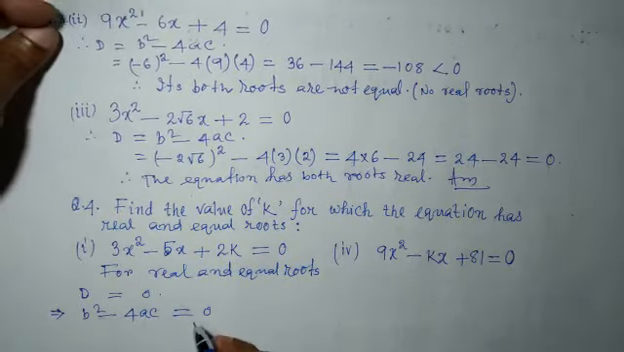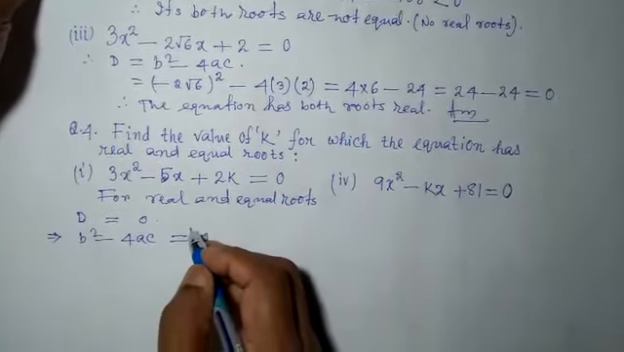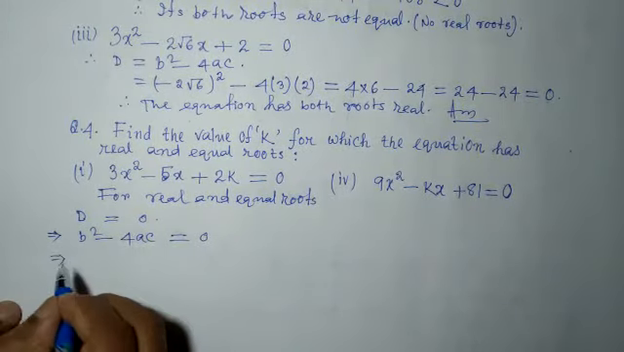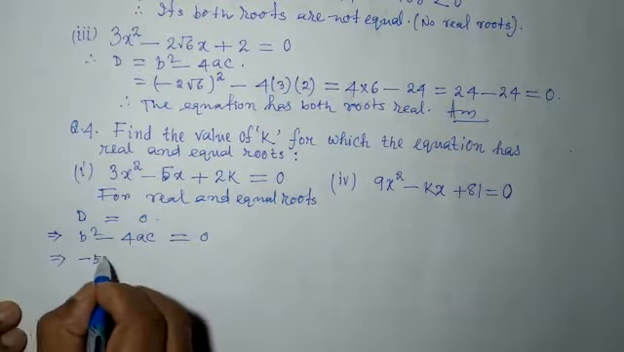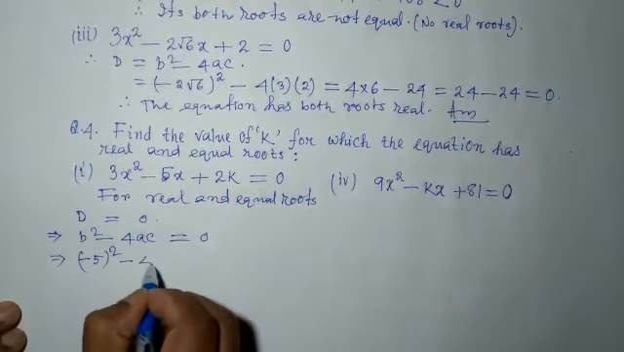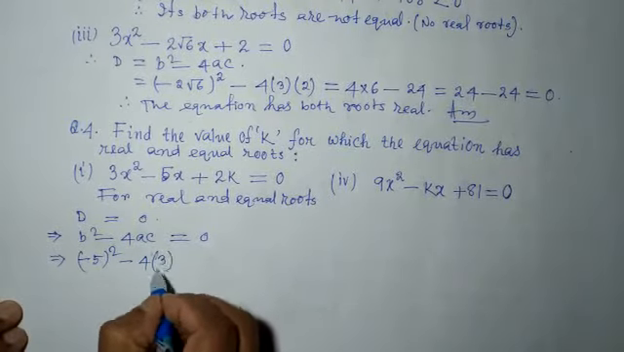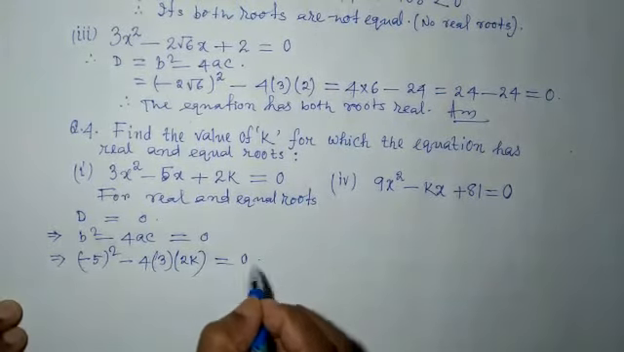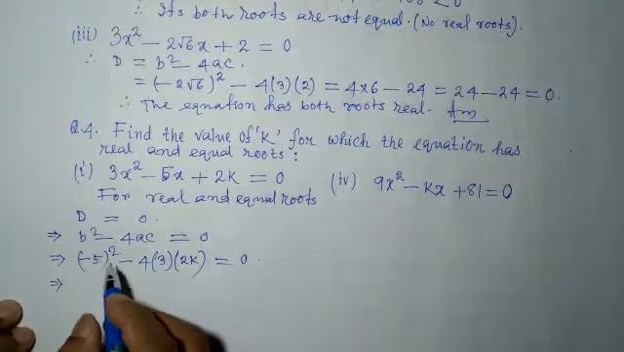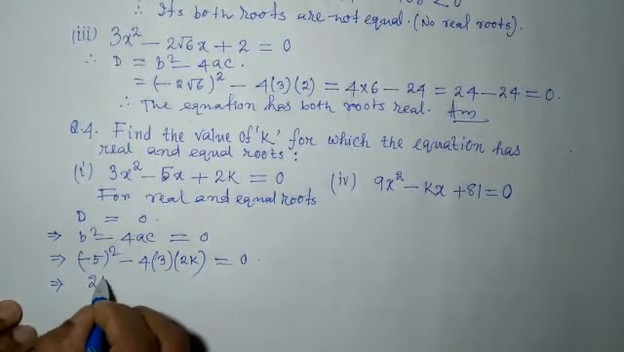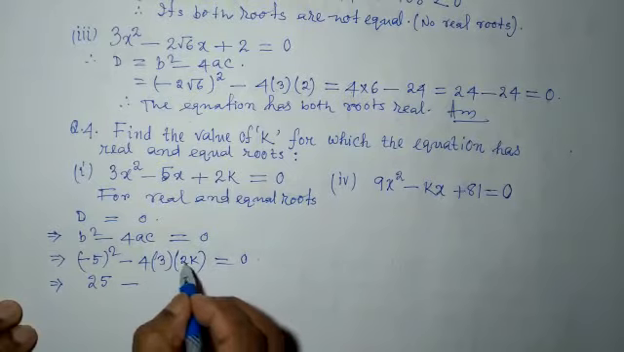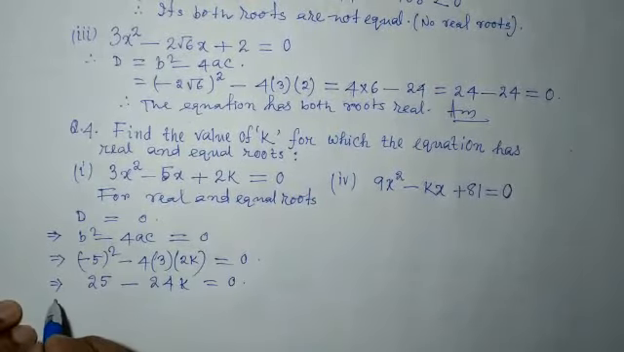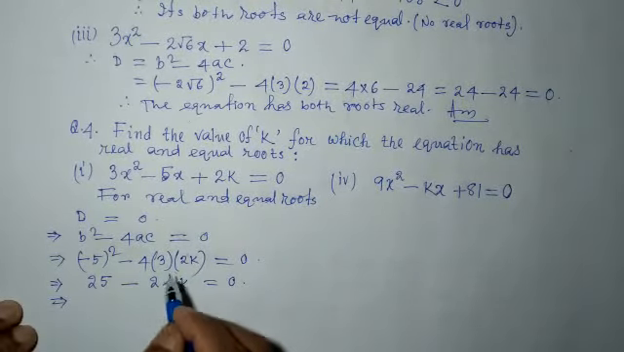Then calculate b square minus 4ac. So here, what is b? It is minus 5 whole square, minus 4. What is a? It is 3. And what is c? It is 2k. Minus 5 whole square is minus 5 into minus 5, it is plus 25, minus 4 into 3, 12 into 2, 24k is equal to 0. We have to find the value of k from here.